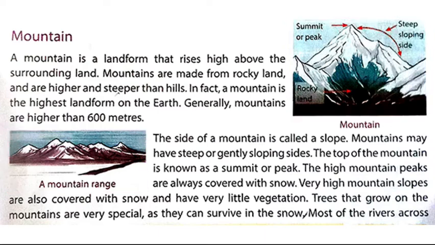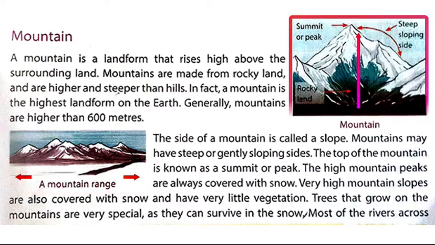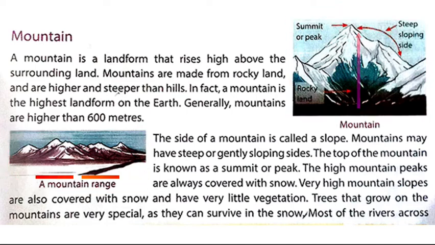The surface of the earth that rises high above the surrounding land is known as mountain. Mountains are made of rocky land and are higher and steeper than hills. So, we can say that mountains are the highest landforms on the earth. Normally, mountains are higher than 600 meters. Mountains are also found at the bottom of the sea.